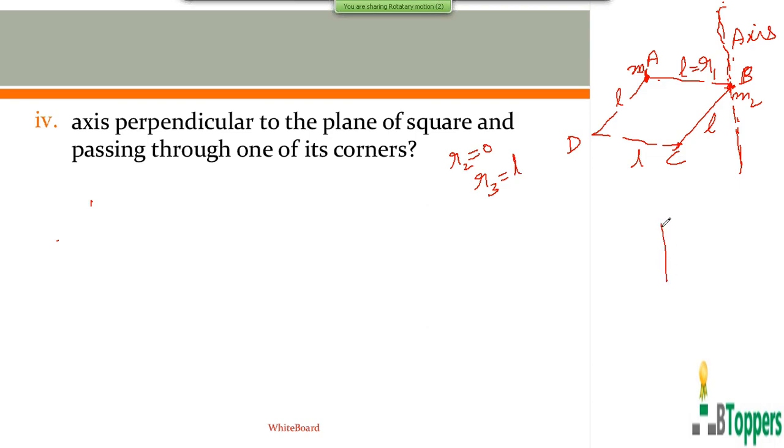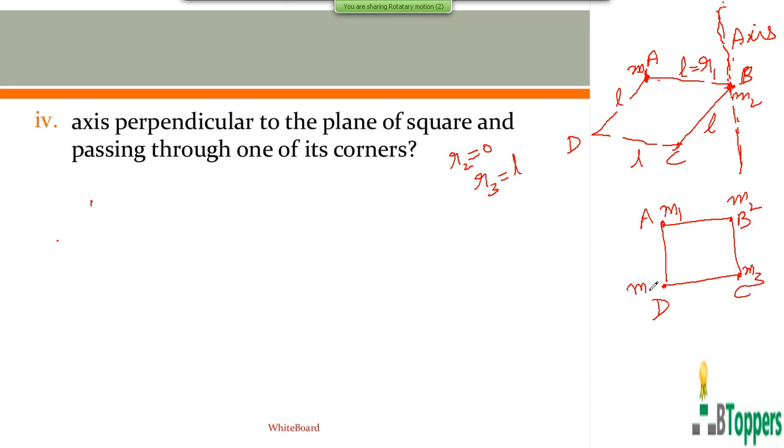Or you can show a two-dimensional figure also. If you draw the two-dimensional figure, you have to imagine that the axis is perpendicular to the plane of this figure and passing through the corner B. In the two-dimensional figure, we don't show the axis.